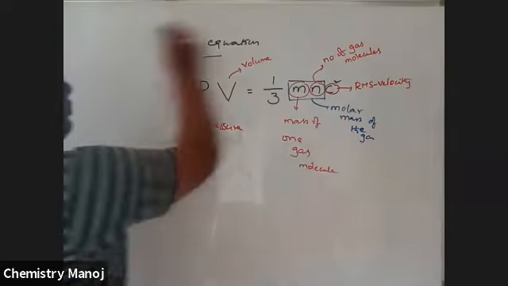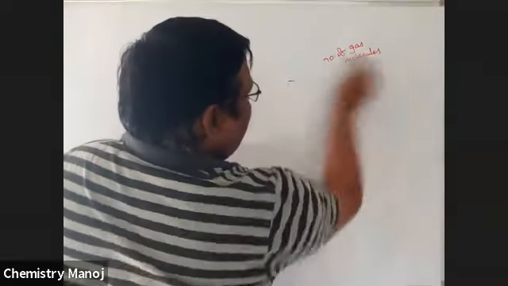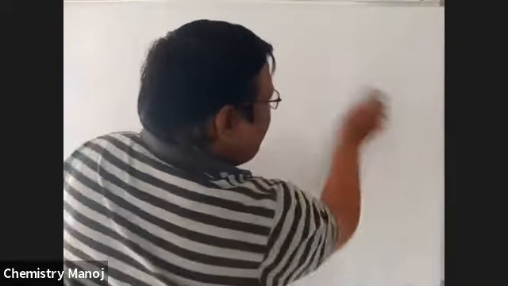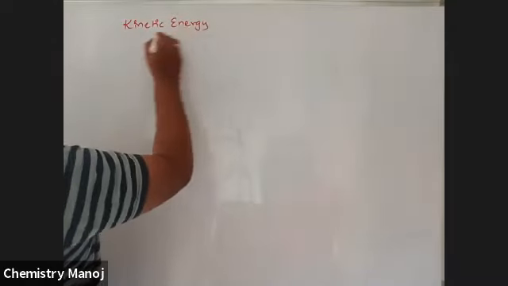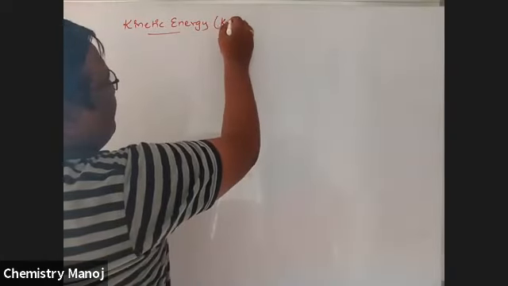Next term is kinetic energy. Kinetic energy of the gas molecule, so simply called as KE.